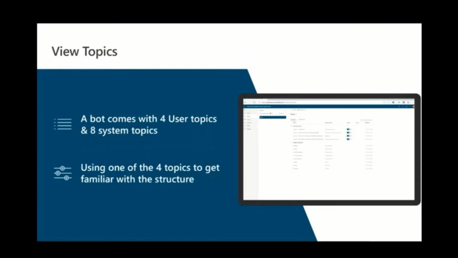So once we have created a virtual agent, we need to decide what all business scenarios the bot will address. Topics are discrete conversation paths, or those scenarios, that when used together within a single bot allow users to have a seamless conversation that flows appropriately. So the 4 user topics which come with it, you can use to get familiarized with the structure of a Power Virtual Agent.